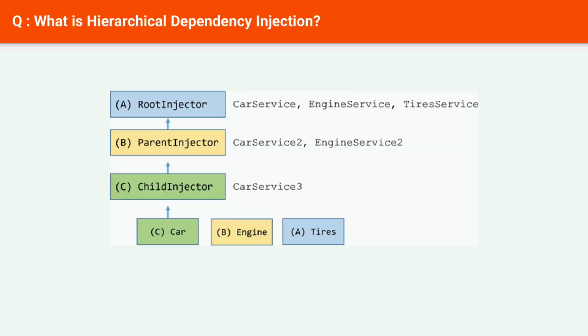Next question: what is hierarchical dependency injection? With hierarchical dependency injection, you can isolate sections of the application and give them their own private dependencies not shared with the rest of the application, or have parent components share certain dependencies with their child components only but not with the rest of the component tree, and so on. Hierarchical dependency injection enables you to share dependencies between different parts of the application only when and if you need to.